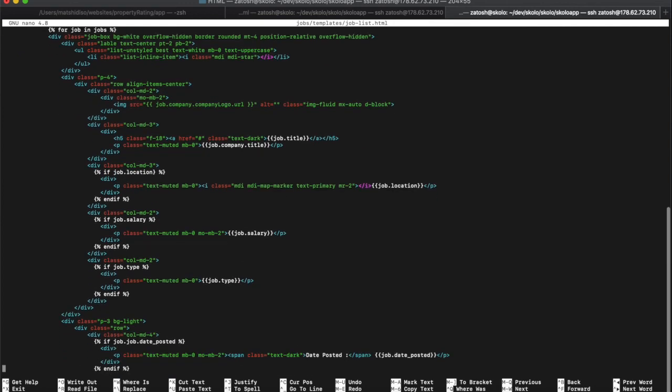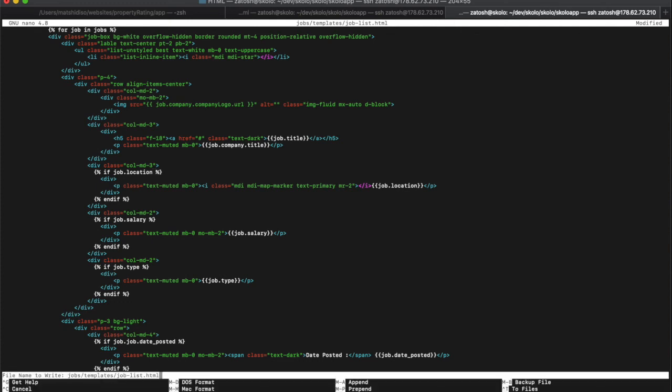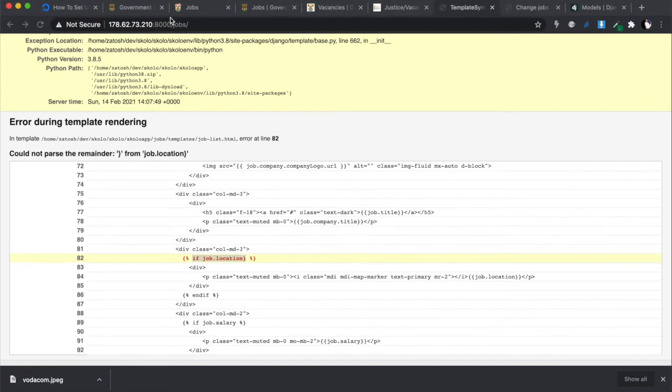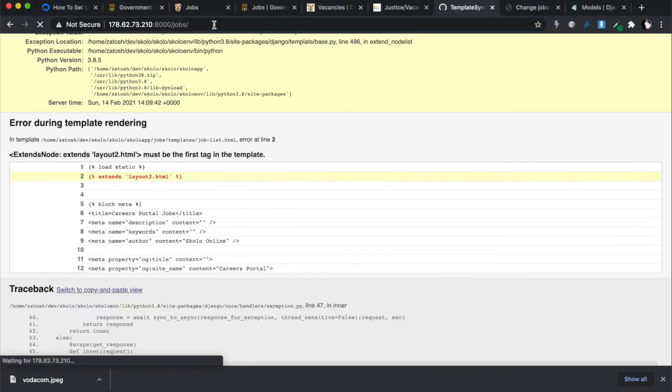It's location, yeah, it's this one. I can find it actually. Right, it's this one over here. You need to remove that curly brace in there, right? And then let's save that, and let's run the server again. Python manage.py runserver. Right, and then let's try it under the jobs one now.